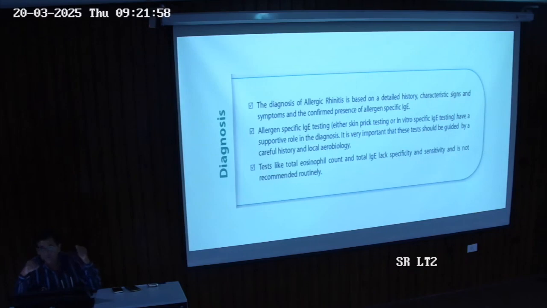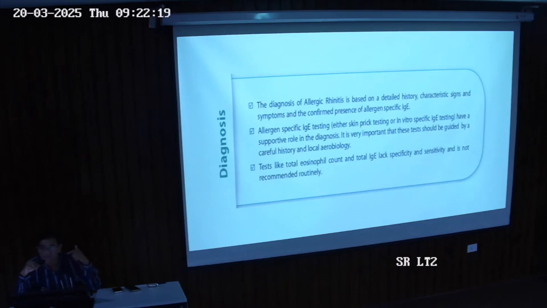Suppose he or she resides in rural areas, and at the time of pollen grains and ripening of different types of crops, they stay in a kacha house, and they use biomass like cow dung.